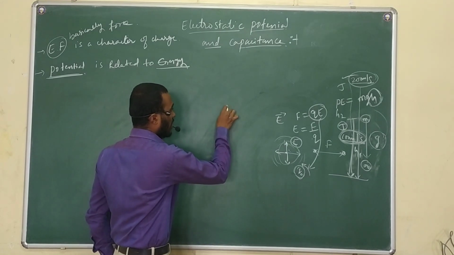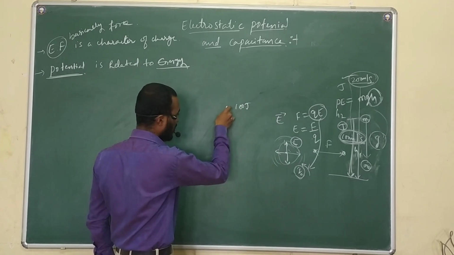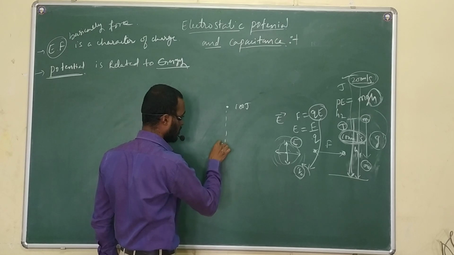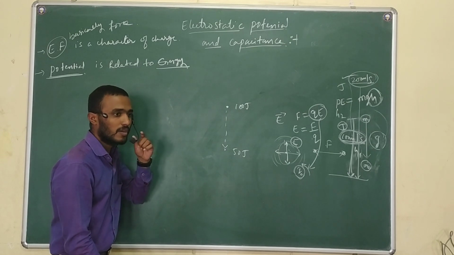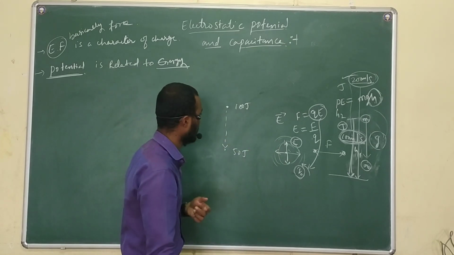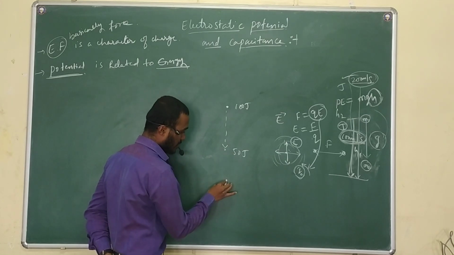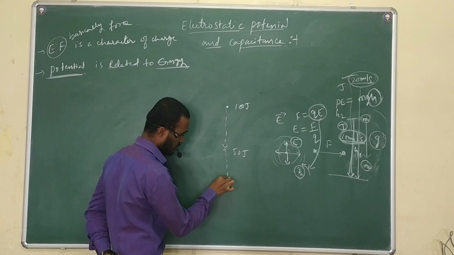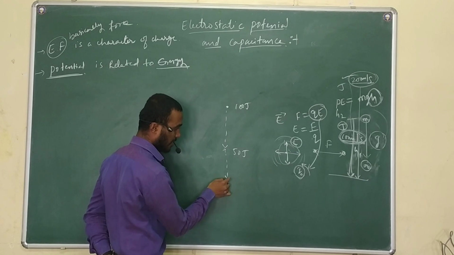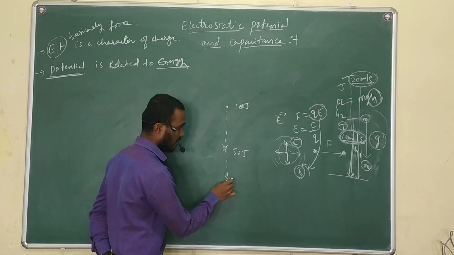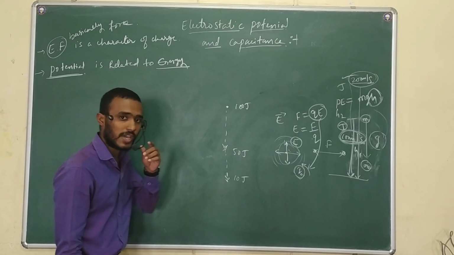So on taking the charge at this point, I am getting 100 joule. The same charge if I bring here, at this point I am getting 50 joule. How is it? What is the reason? The question will arise, right? See, in the same way, I will take this charge to another place, from here to here. Here, let us assume I get 10 joule of energy for that charge.